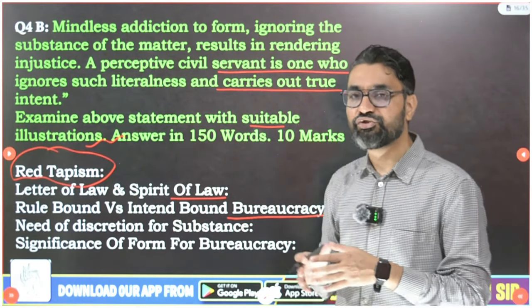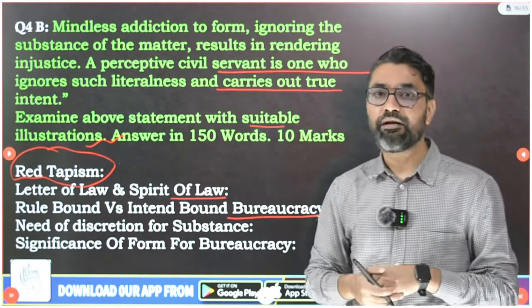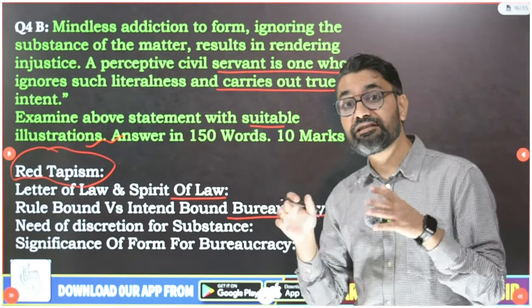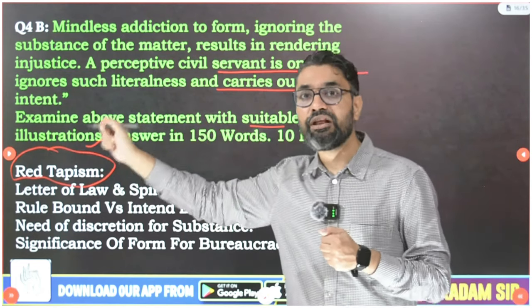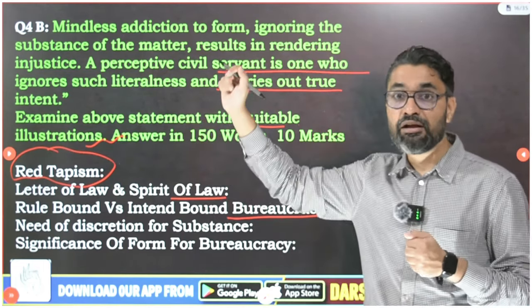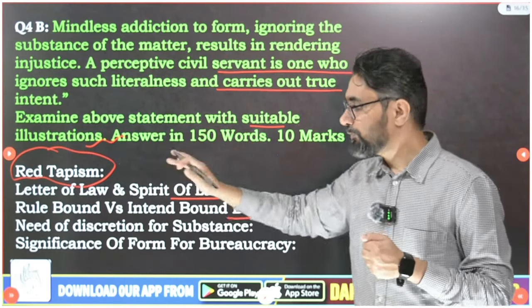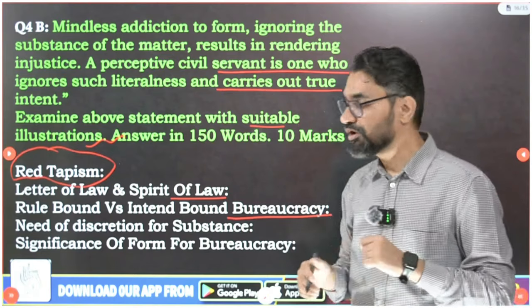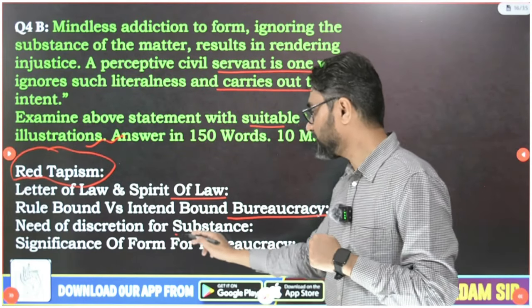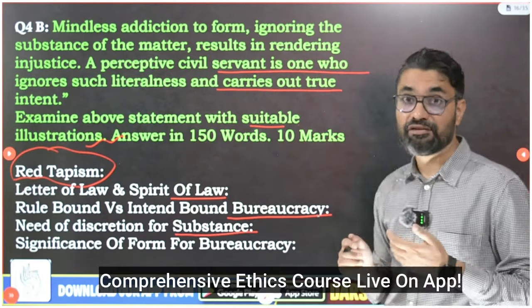So bureaucracy should not be rule bound, it should be intent bound. And if bureaucracy is intent bound, it will stop these injustices, will realize the goal of welfare bureaucracy, it will lead to more empathetic, compassionate, responsive governance. But for that to happen, what is important? Need for discretion. Need of discretion for substance.